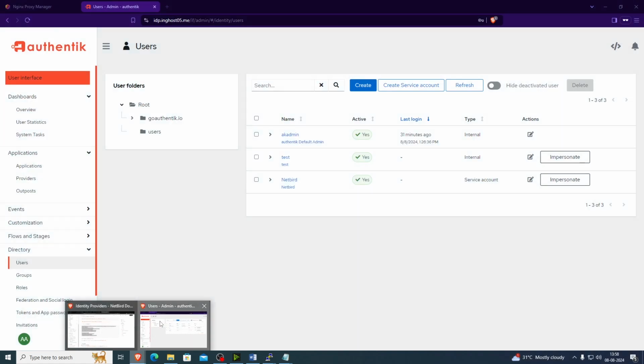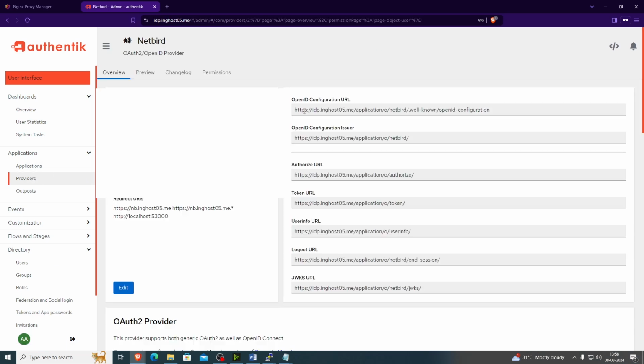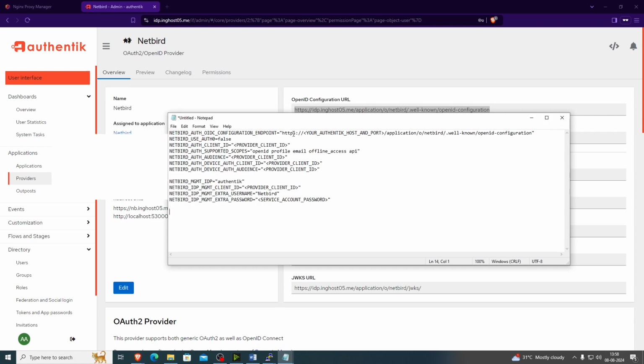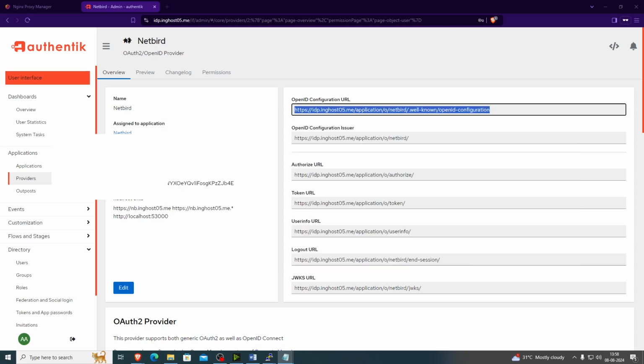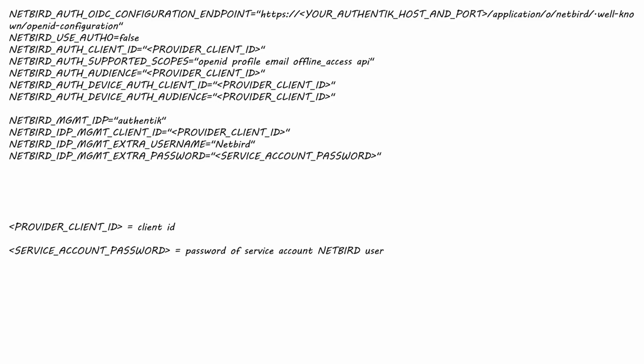Now, if you click on providers and then Netbird, you can see the OpenID configuration URL. Paste it here. And you can see the client ID here. Paste the client ID here.